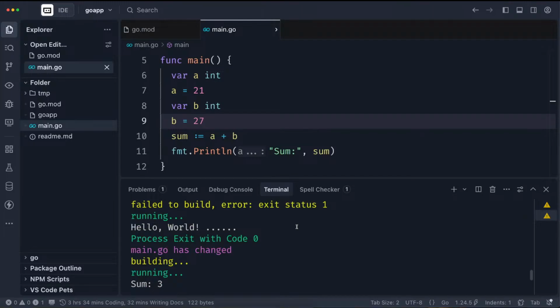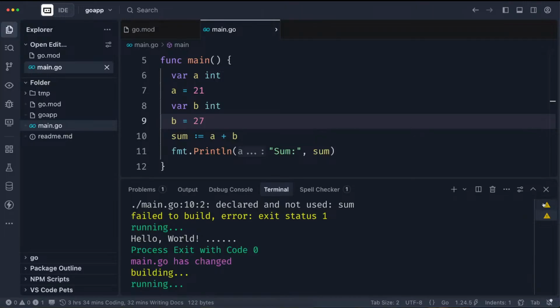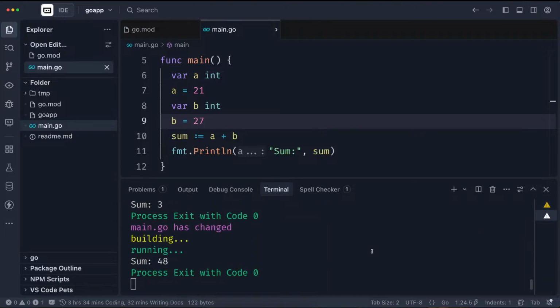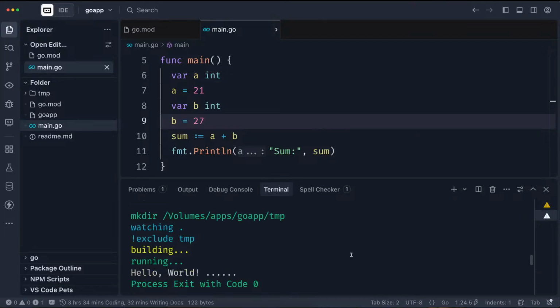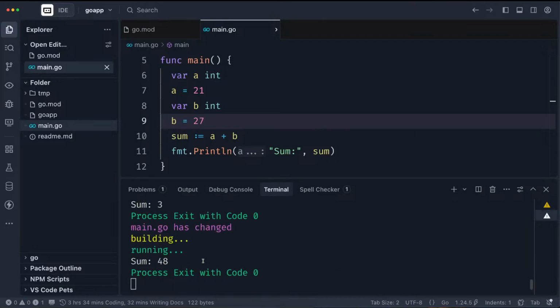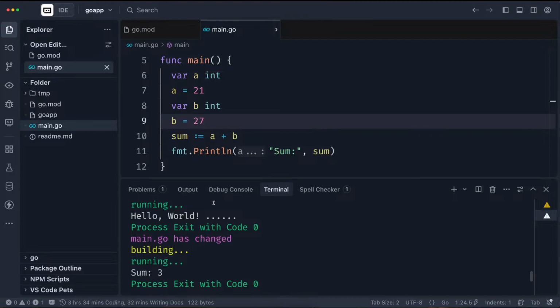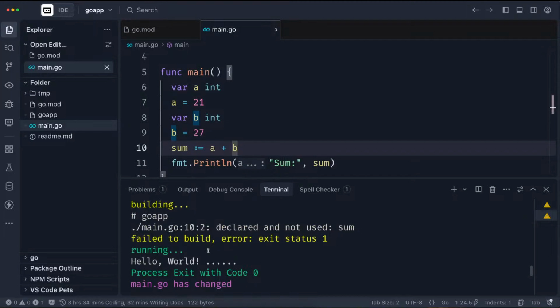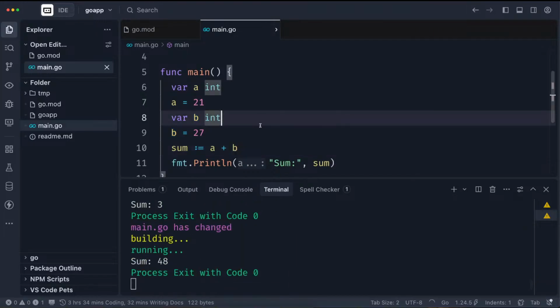That's why, if you guys noticed when I had an error the first time, I'm not used to writing go run main.go. I'm not used to that. I just type air and I'm good. So it has spoiled me to the fact that I didn't even know the syntax to run the Go code. So you just do air and you're good to go. It makes life a lot easier.